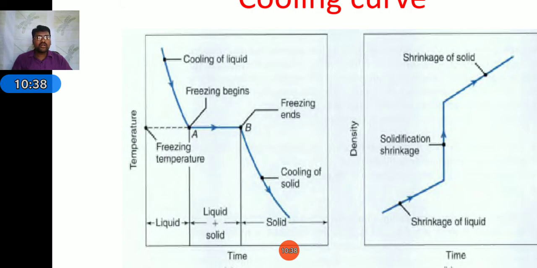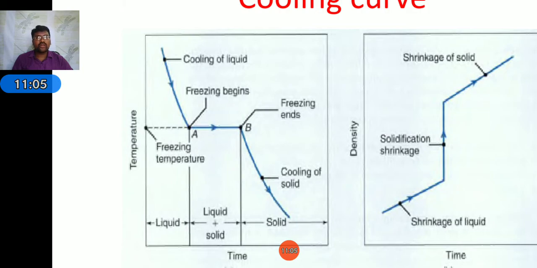At the end of the freezing zone, it is at high temperature, and it has to be reduced up to room temperature. From the starting point to the end point is known as the solidification time. Here the phase change process occurs from A to B.